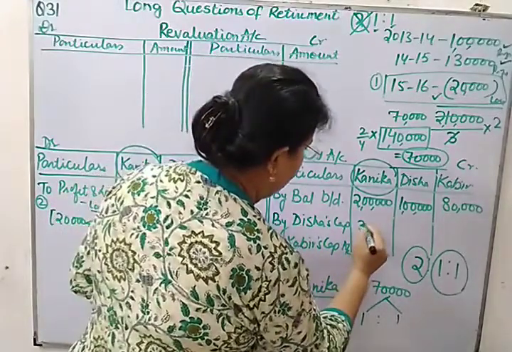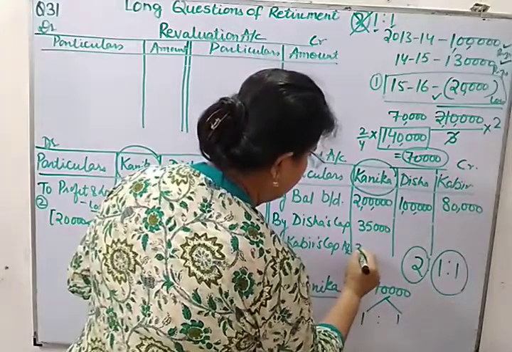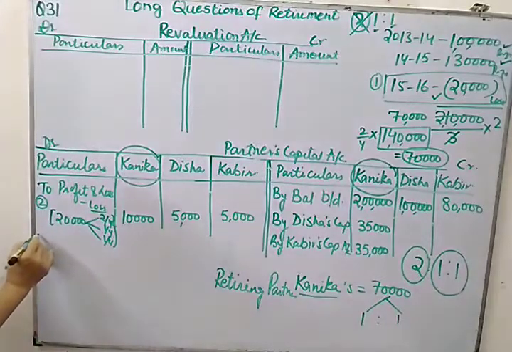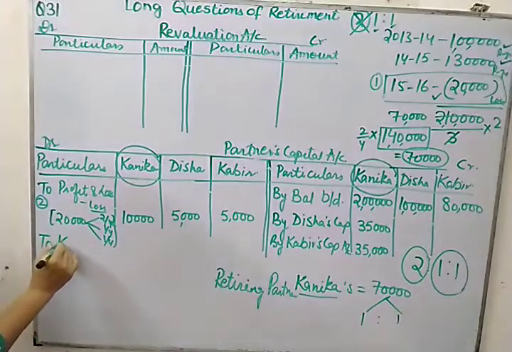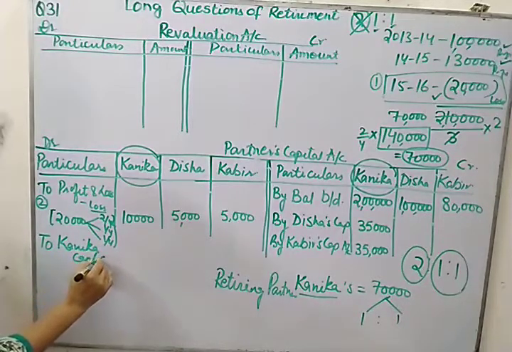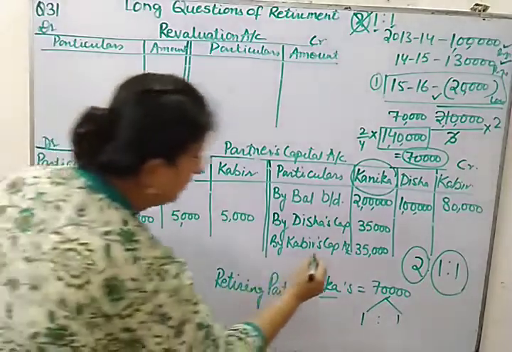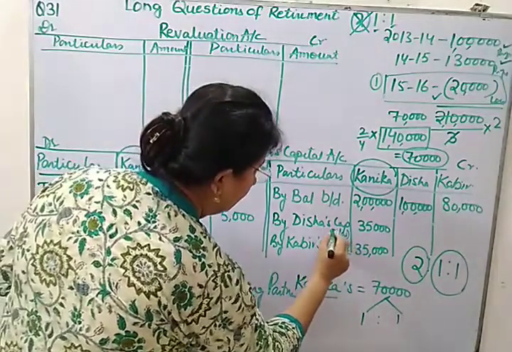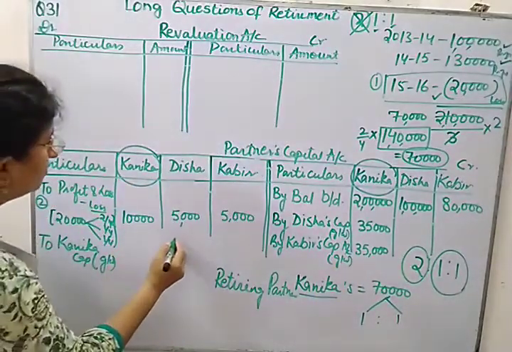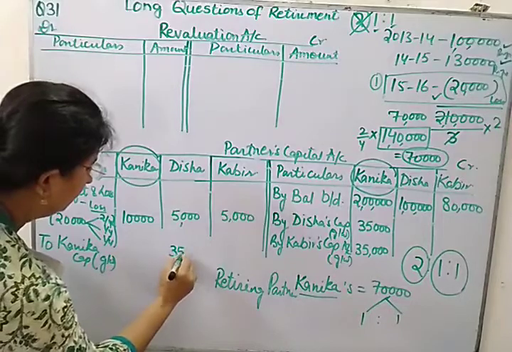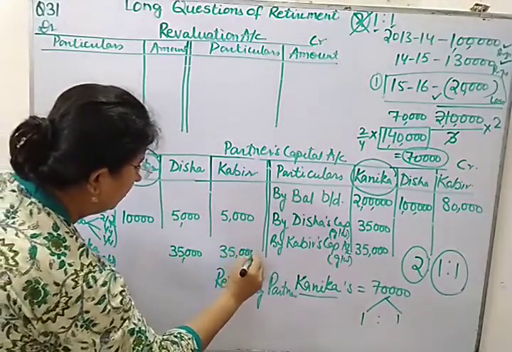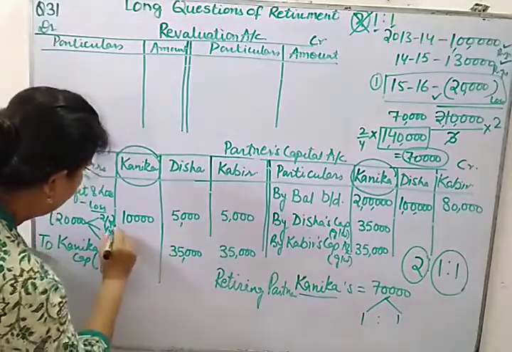It will be 35,000 in both cases, and here we'll be writing to Kanika's capital, and you can mention goodwill in the bracket. Here also you can mention goodwill in the brackets, that will be better. So 35,000 will be deducted from Disha's capital, and 35,000 will be deducted from Kabir's capital.